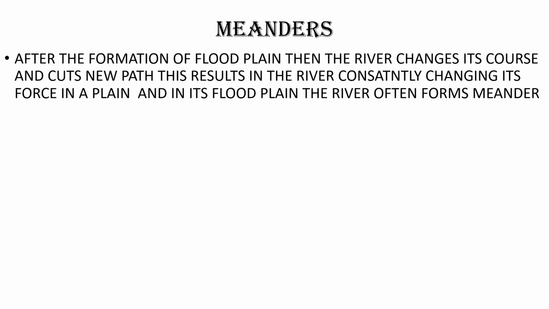And the next one formed after floodplain is meanders. What is that? Meanders. Now what are meanders? After the formation of floodplain, the river changes its course and cuts a new path. This results in the river constantly changing its force in a plain and in its floodplain.